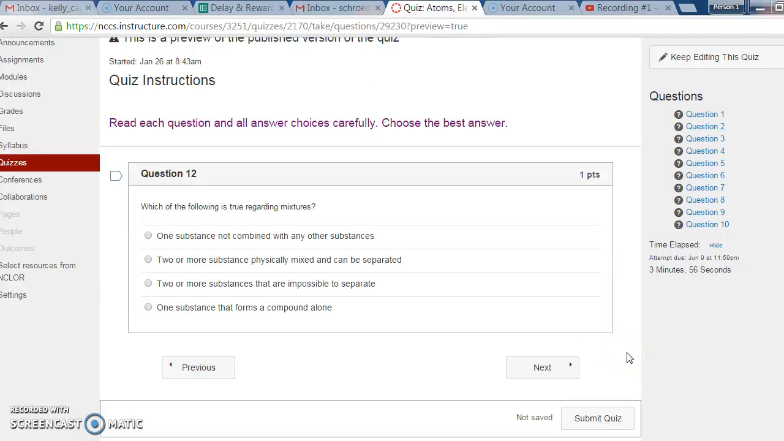Question 12. Which of the following is true regarding mixtures? One substance not combined with any other substances. Two or more substances physically mixed that can be separated. Two or more substances that are impossible to separate. Or one substance that forms a compound alone.